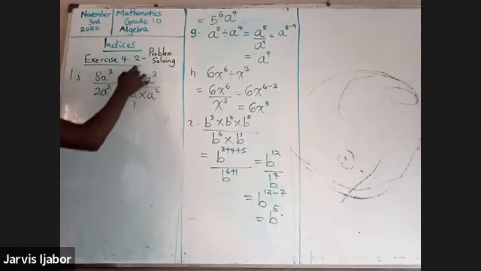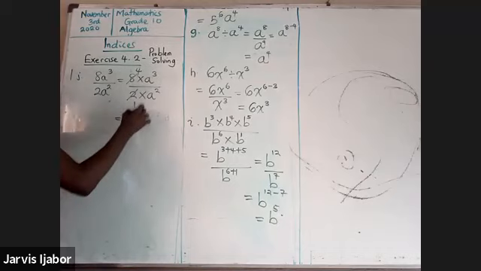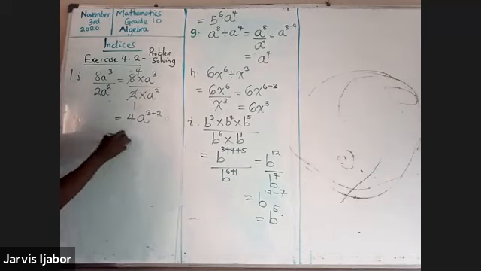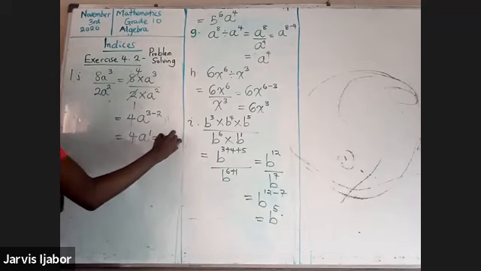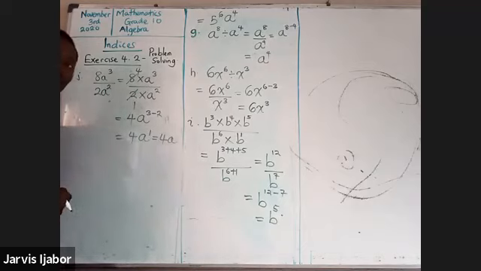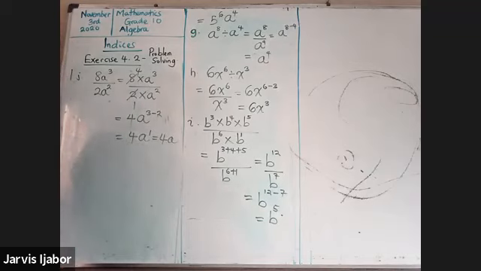This can go here 1, this can go here 4. So that will be 4 times a to the power of 3 minus 2. So this will give you 4a to the power of 1, which will be 4a. Remember, we have said that a to the power of 1 also means a. Right?